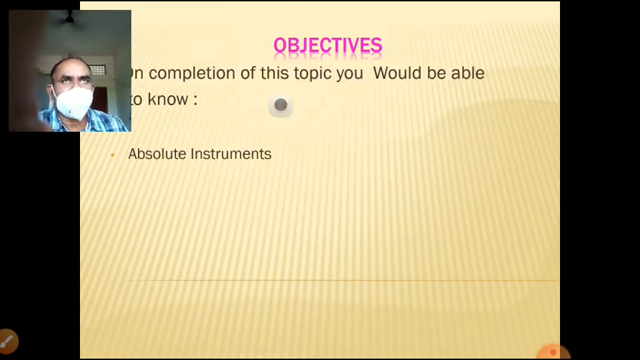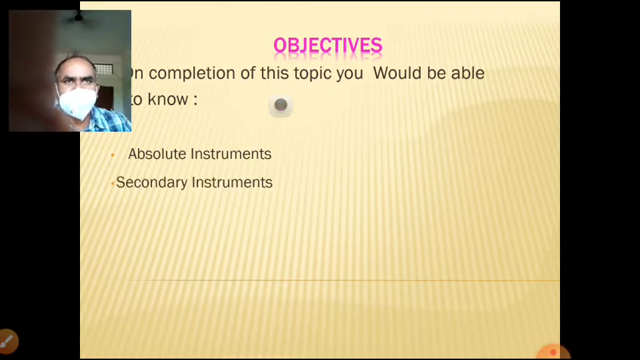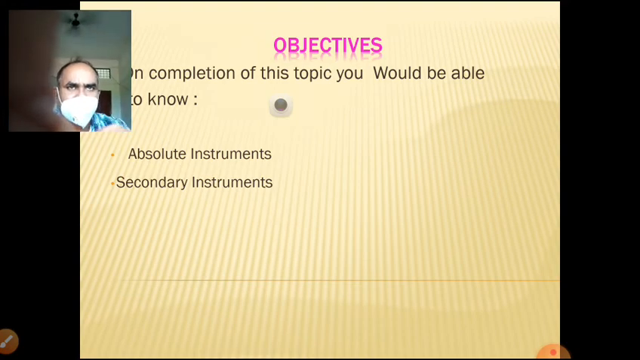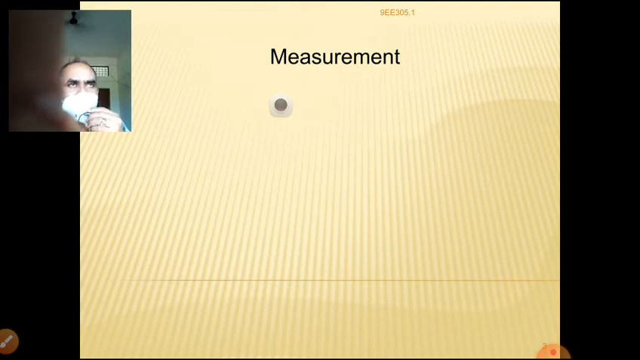So in this class we are going to learn absolute instruments and secondary instruments. What do you mean by the instruments? What are the absolute instruments? What are the secondary instruments? Where we are going to use these two types of instruments in our electrical engineering system.